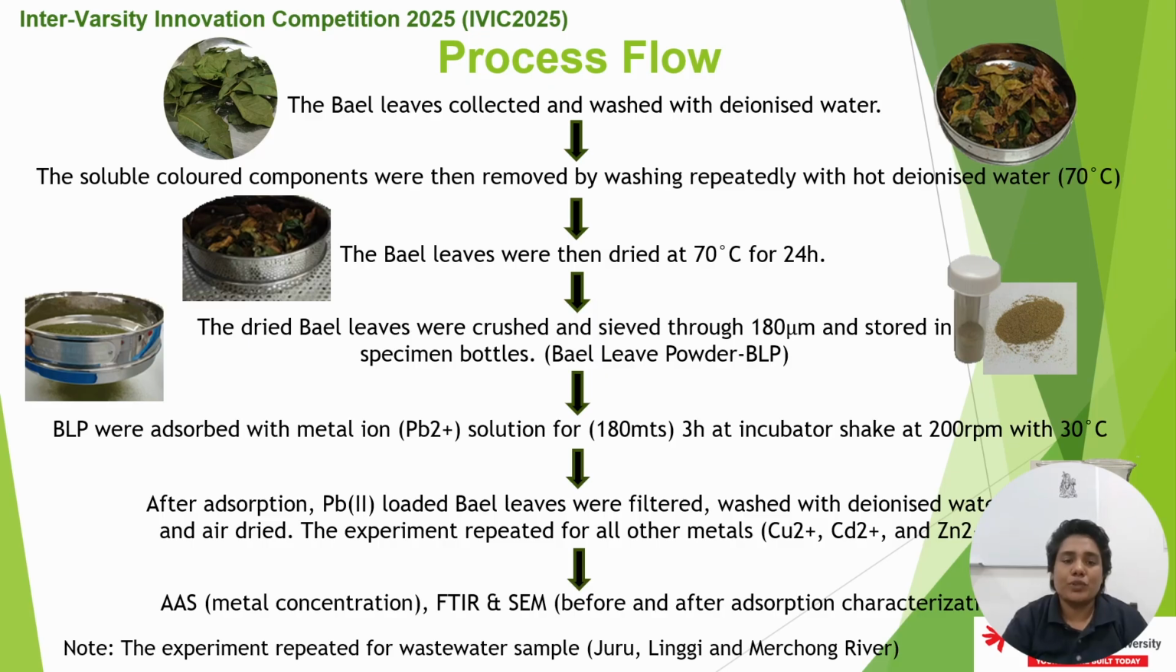After the absorption experiment is completed, the metal-loaded bay leaf is filtered, washed, and dried. The experiment is repeated with other metals of choice, and the liquid sample of the absorbed chemical before and after is sent for AAS, FTIR, and SEM for the before-after characterization and also metal ion concentration determination. The whole process is repeated with wastewater samples from Juru, Lingi, and Merchong.